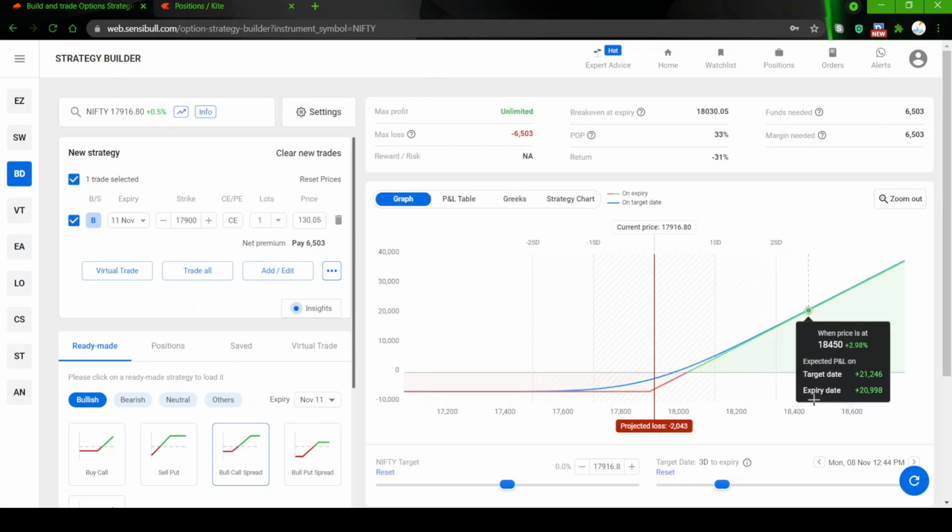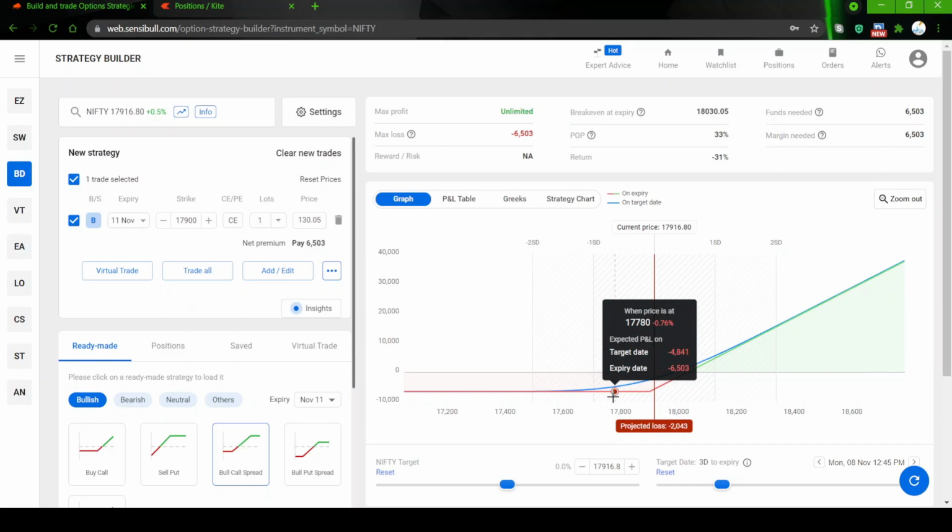In the next 4 days, if it goes to 18,400, you will make about 20,000 rupees on expiry date. That is the call buy potential, your upside profit is unlimited, and on the negative side your risk is very limited. How much are you paying? 6,503 rupees. This is the net premium you will pay, and your maximum loss is limited to only that. Wherever the market goes below 17,900, you don't have to pay anything extra, because upfront you have already paid 6,500 rupees premium. Max you can lose is only that much.